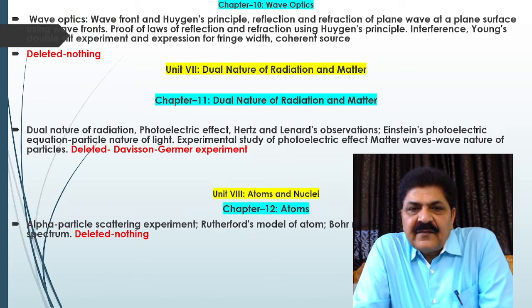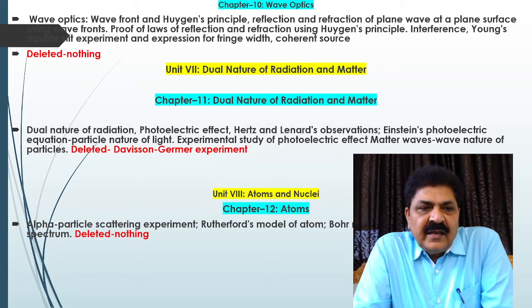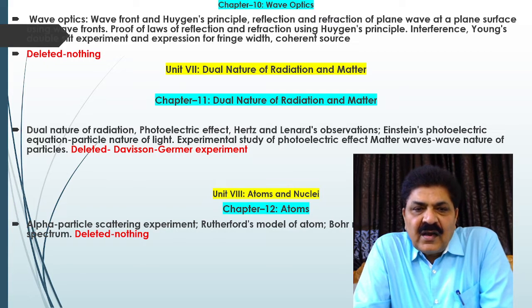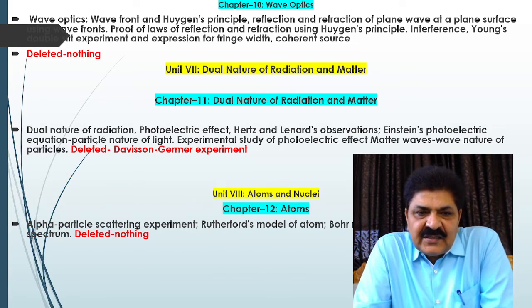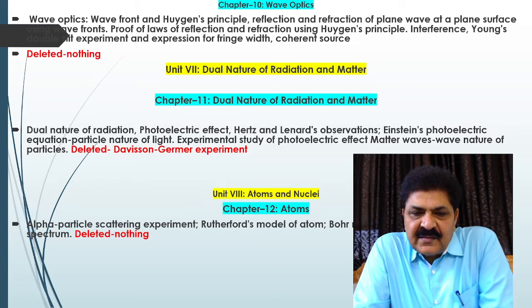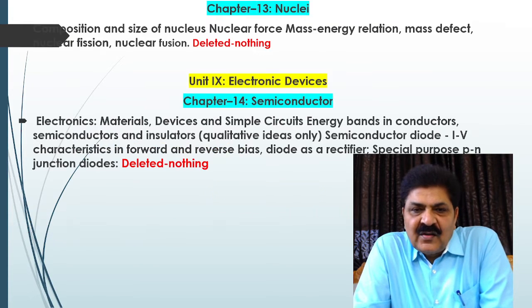Now, chapter 10, wave optics. Here in this chapter, nothing is deleted for the exam. Now, chapter 11, dual nature of radiation and matter. Here, the deleted portion is Davisson-Germer experiment. Now, last, chapter 12, atoms. Here, nothing is deleted for your exam.